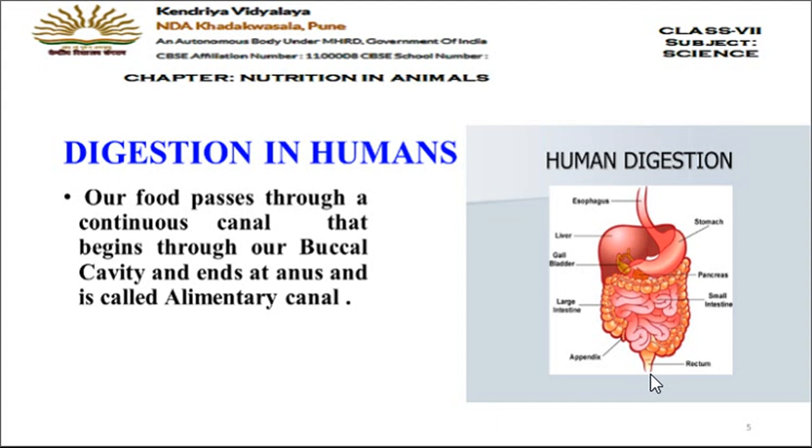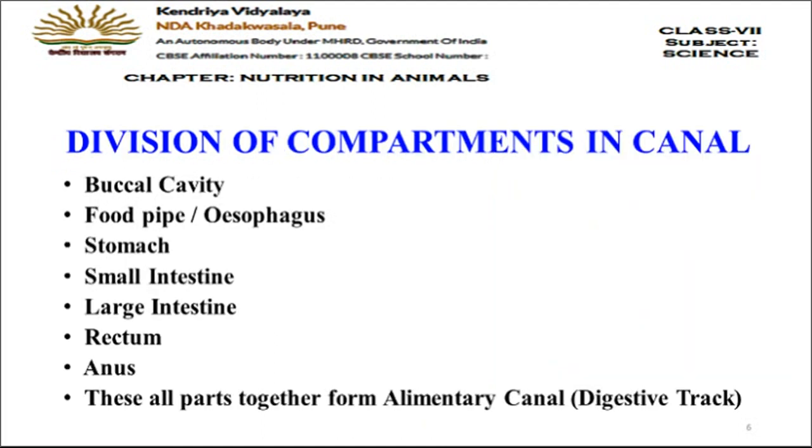Along with the alimentary canal there are some special cells which secrete their juices. They are called glands, which we are going to see in the next slide now. So this is the complete picture of the human digestive system which helps in breaking the food. Now let's move on to the next one, that is division of compartments in the canal.